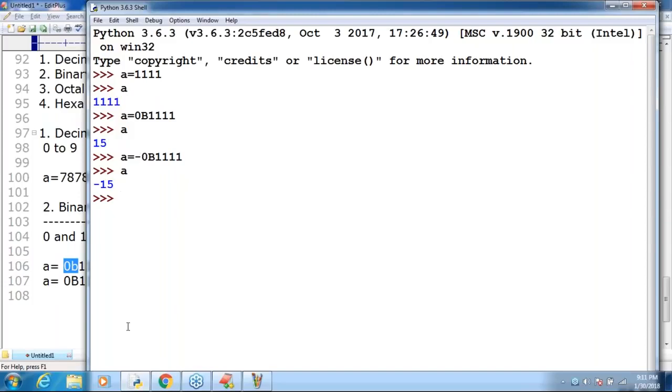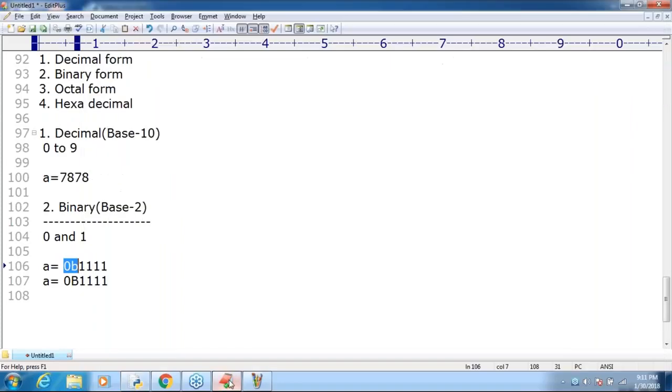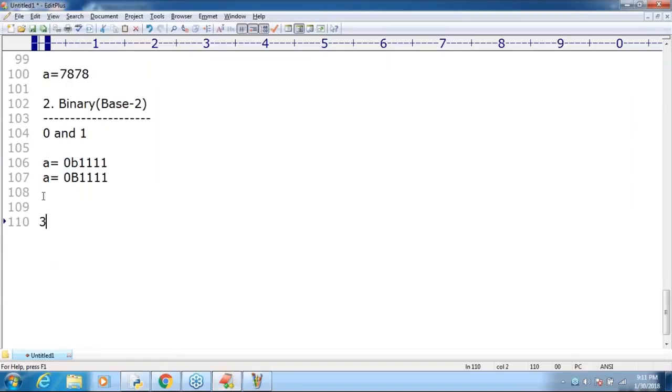Decimal completed, binary completed. What is the next one, sir? Octal. What is the meaning of octal, sir? Base 8. Remember that, base 8. In base 8, meaning octal, which digits are allowed? 0 to 7 only.